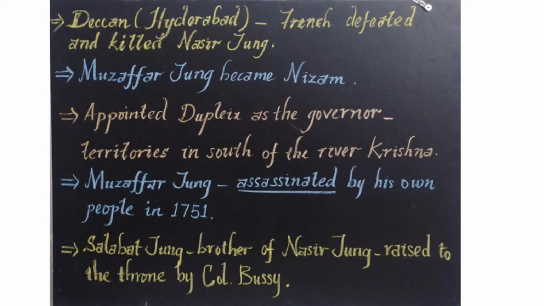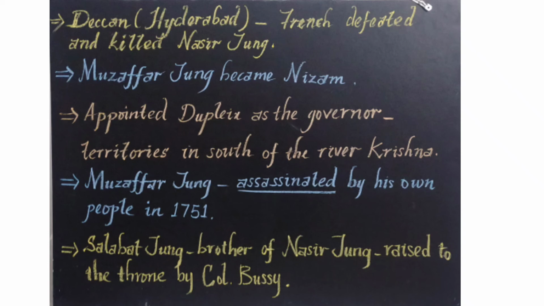The new Nizam gave ample reward to the French. He appointed Dupleix as the governor of all the territories south of the River Krishna. Muzaffar Jung was the new Nizam, supported by the French, and he awarded the French a lot of territories. But in 1751 Muzaffar Jung was assassinated. Assassinated means killed by his own people.